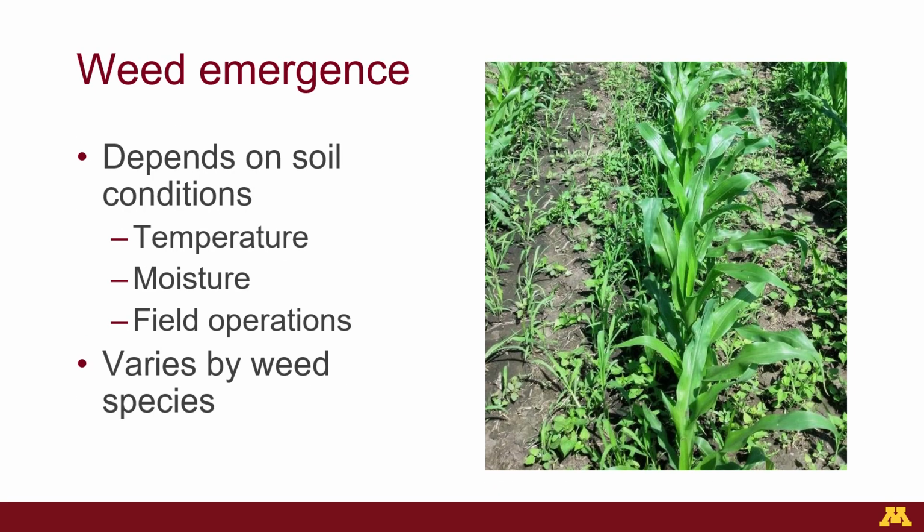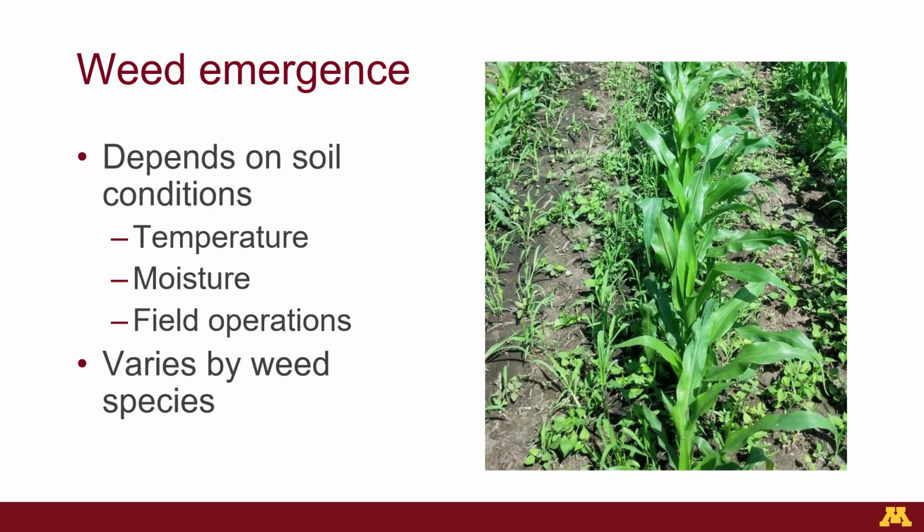The last section in our module relates to when weeds emerge, which can vary considerably. The time that weed seed germinates in your field is an important factor for management. In a general sense, weed emergence depends on soil conditions such as soil temperature and soil moisture. Other management factors such as tillage can stimulate weed emergence. So emergence can vary from field by field because conditions can vary. Additionally, weed emergence varies significantly by weed species.